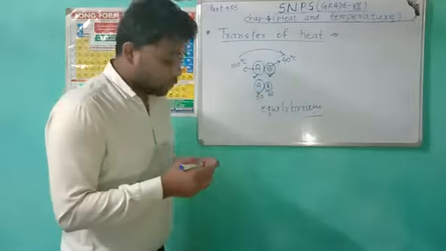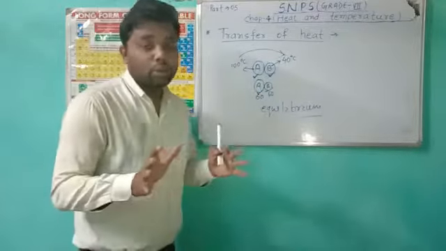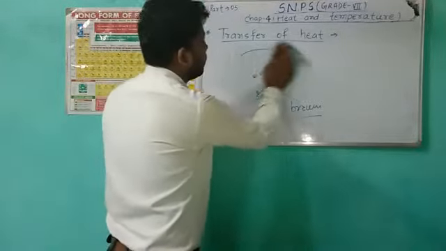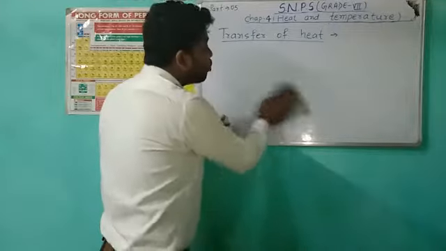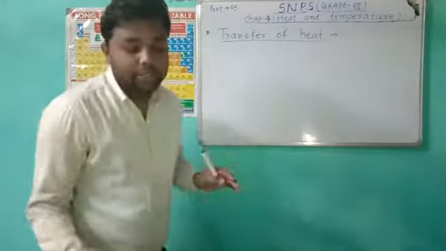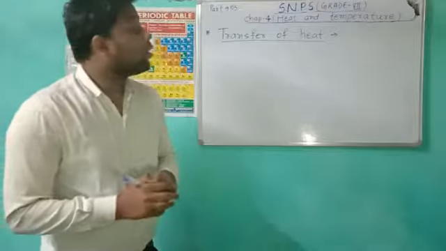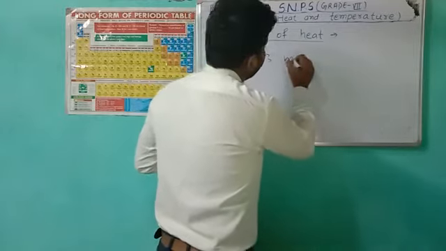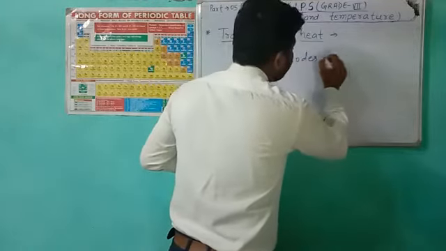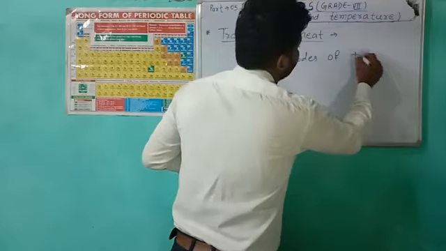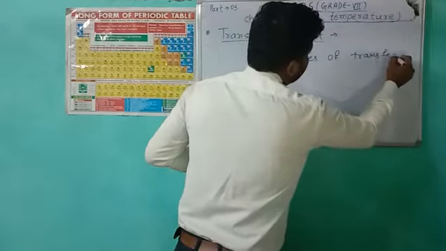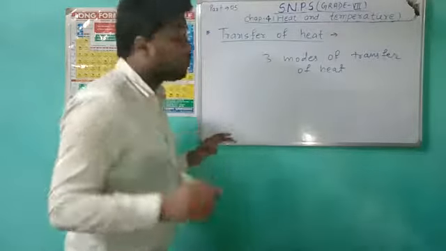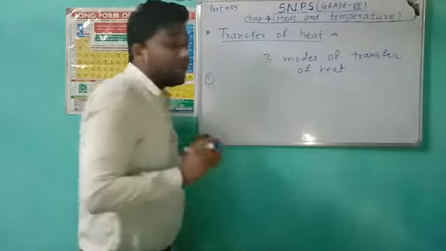So how does the transfer of heat occur? I hope this point is clear now. There are three modes of transfer of heat.